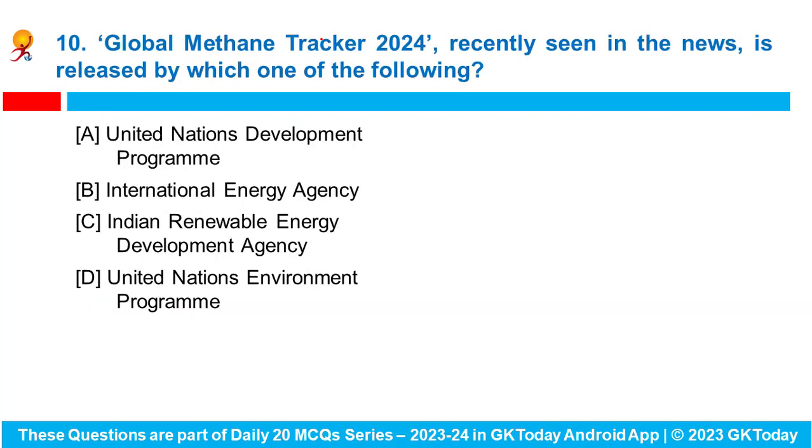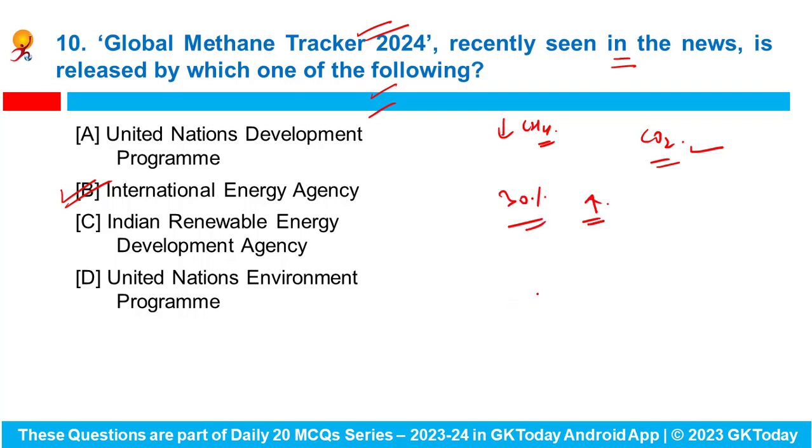Last question is, Global Methane Tracker 2024 recently seen in the news is released by which one of the following? So this tracker is released by International Energy Agency, and recently it reveals the persistent high methane emissions from the fossil fuels despite deep efforts. So it aims to reduce the methane emissions across the energy sector through the Global Methane Pledge, and methane is more potent than carbon dioxide in trapping the heat, and it contributes to 30% of the global temperature rise.